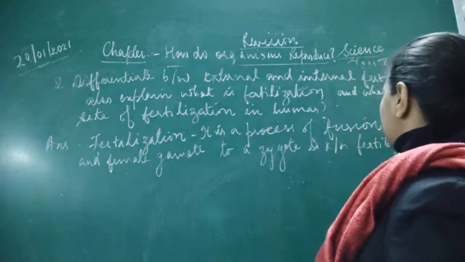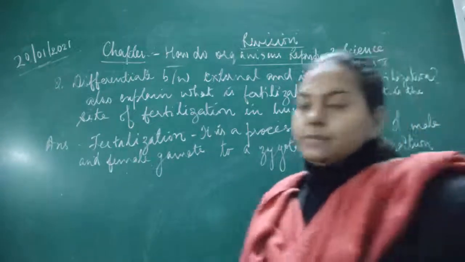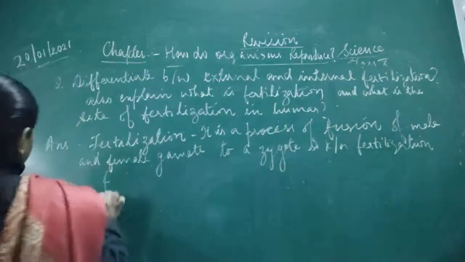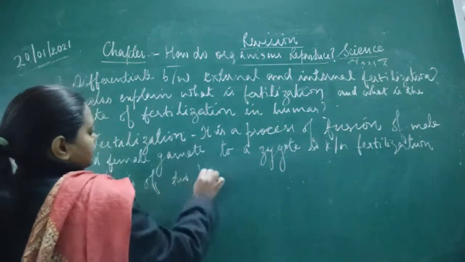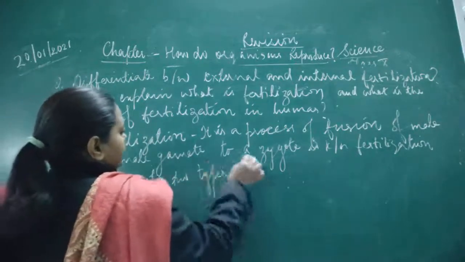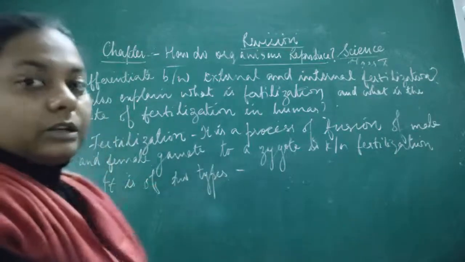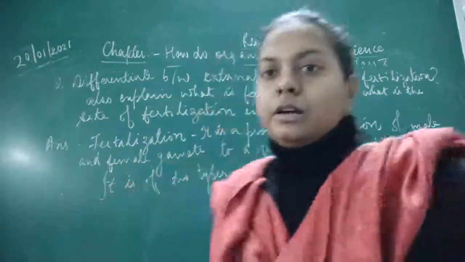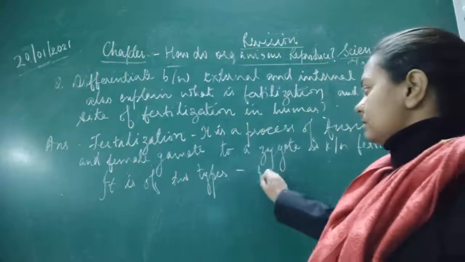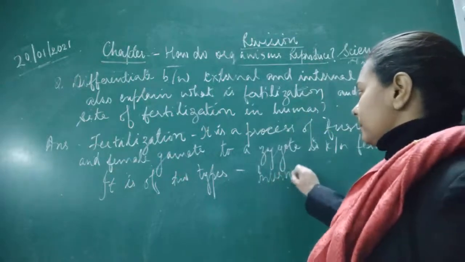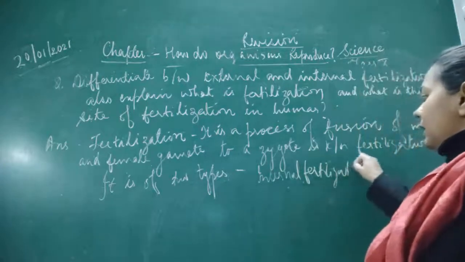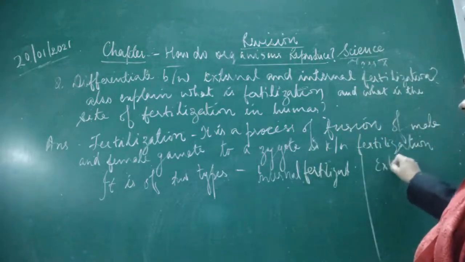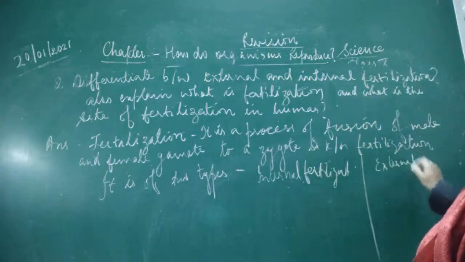Okay. Now fertilization is of two types. What are these two types? The two types of fertilization are the internal fertilization and the external. Okay.